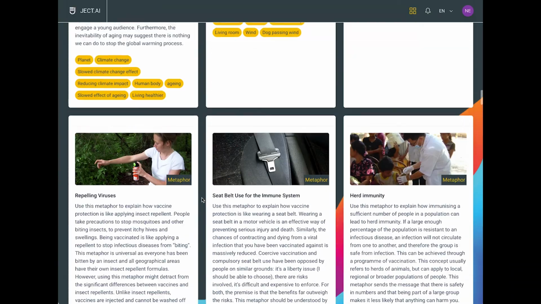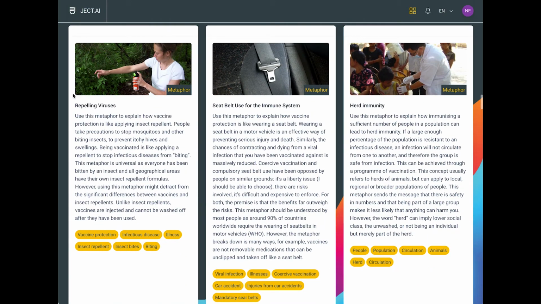So for example, if we focus on this metaphor called repelling viruses, you might use this metaphor to explain how vaccine protection is like applying insect repellent. People take precautions to stop mosquitoes and other biting insects to prevent itchy hives and swellings. So there's the basis of a familiar activity here in order to explain how you might use a vaccine against the COVID virus or against mumps or measles.